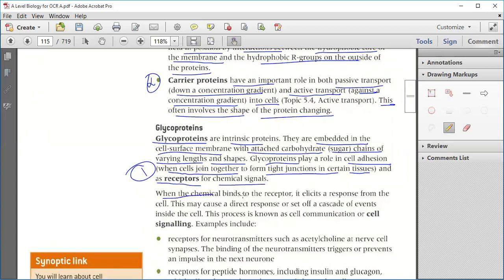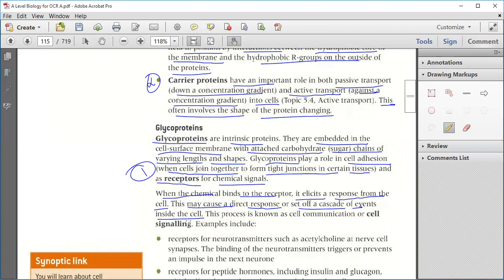Now, when the chemical binds to the receptor, it elicits a response from the cell. This may cause a direct response or set off a cascade of events inside the cell. Suppose some external chemical comes and binds to the receptor, the one which is receiving the chemical.